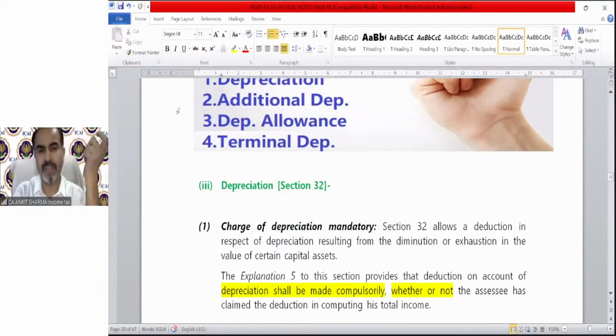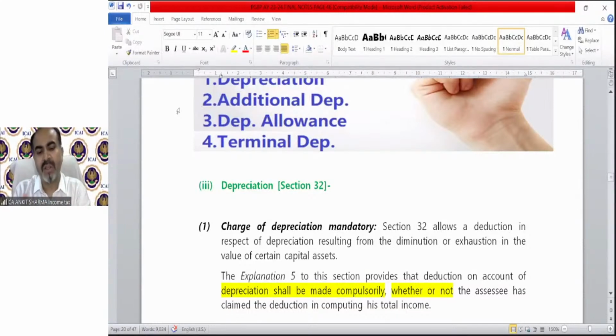In accounting provision, we generally charge depreciation on the SLM method, using the number of days. How many days you use the asset, for that proportion of days we charge depreciation. First of all, under income tax, depreciation will be charged on the WDV method. There are rare cases in which SLM is allowed, like in power generating undertakings. We will come to that topic.